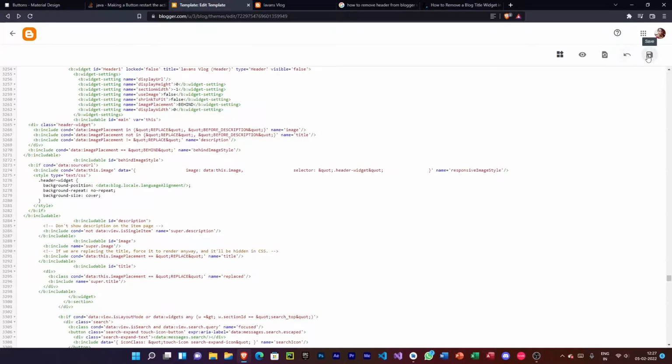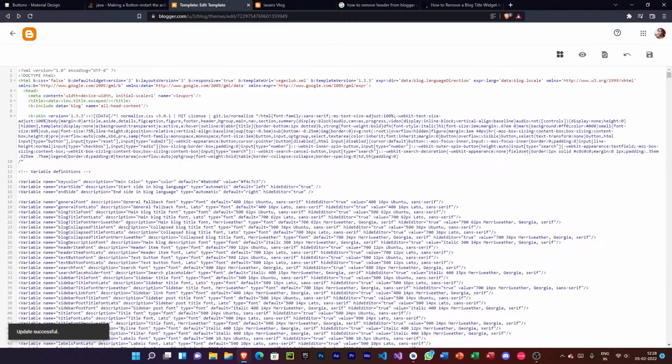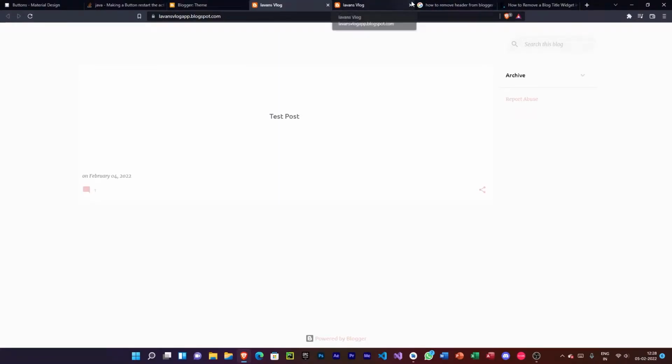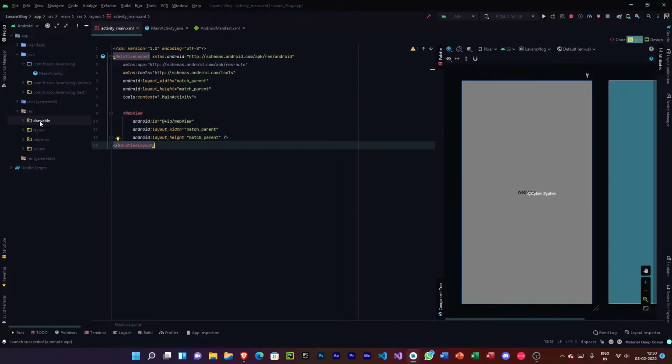Let's save this, and as you can see now, we have successfully removed the header from the file. So now let's go back to the app. Now let's create a new toolbar from here.